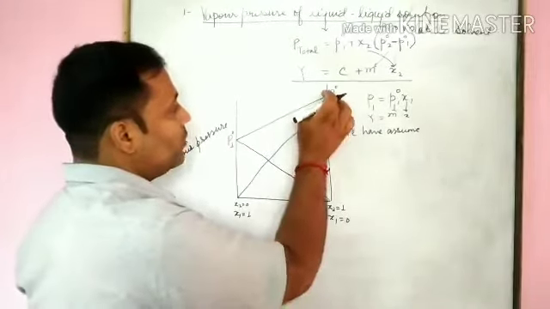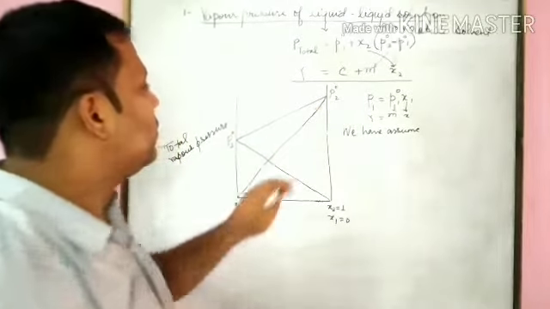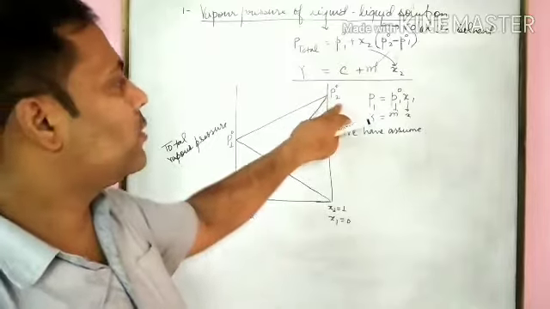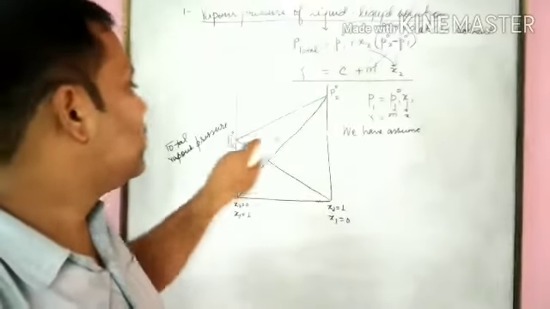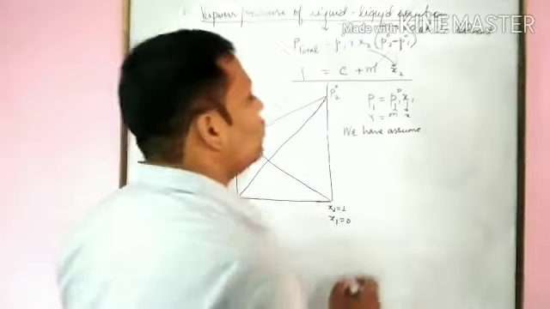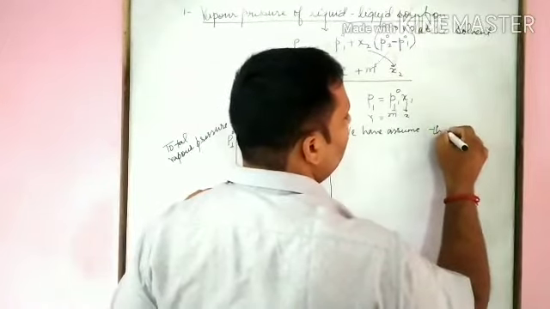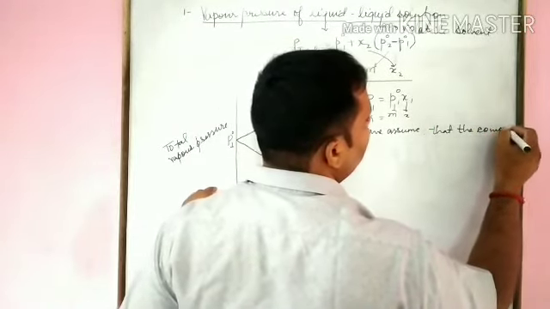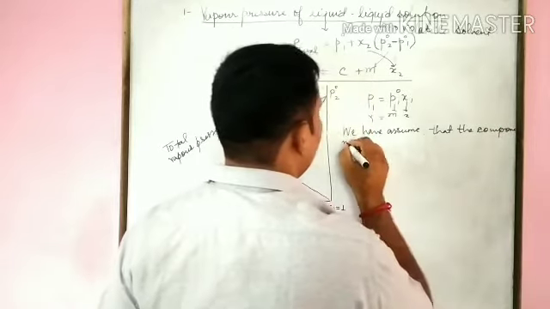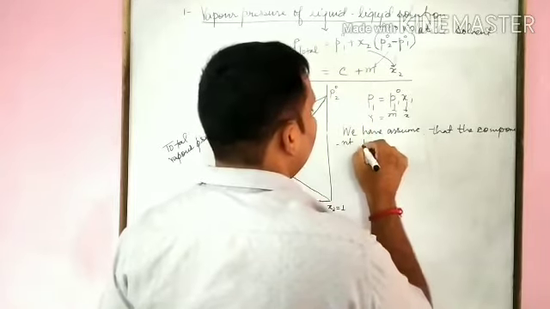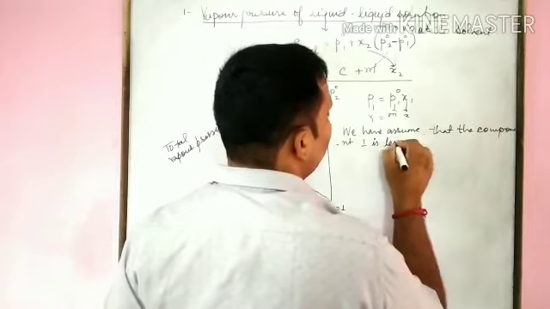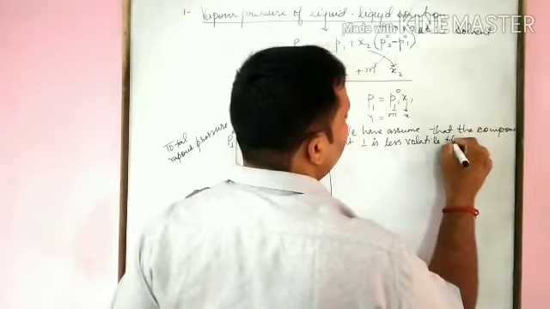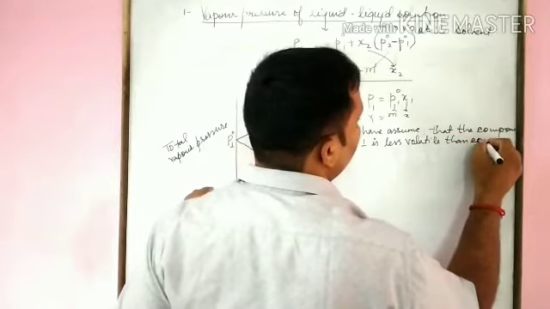When we compare this one, we will see that the vapor pressure of pure component 1 is lesser than the vapor pressure of pure component 2. It means we have assumed that component 1 is less volatile than component 2.